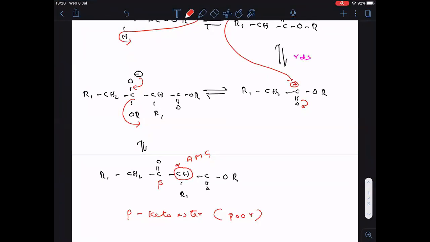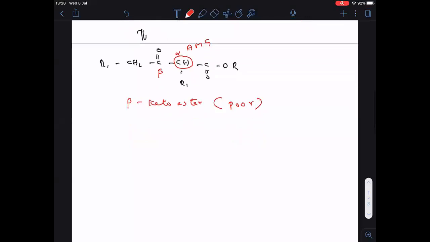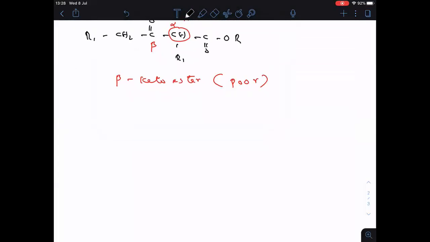See clearly. Now here, finally, this beta keto ester I got. So again I am writing the same thing. Please try to understand. R1 CH2 C double bonded O, this CH2 I am writing like this. Then here R1 is also there, then C double bonded OR. That beta keto ester I wrote like this.